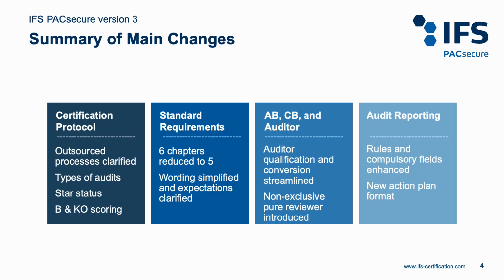The summary of main changes is as follows. There is clarification of raw materials versus outsourced processes. Types of audits and unannounced audit rules are further explained. The new STAR status is introduced and applies for certifications based on unannounced audits. The B score is now a deviation for regular and knockout requirements. Knockout scoring is changed. The number of chapters is reduced.